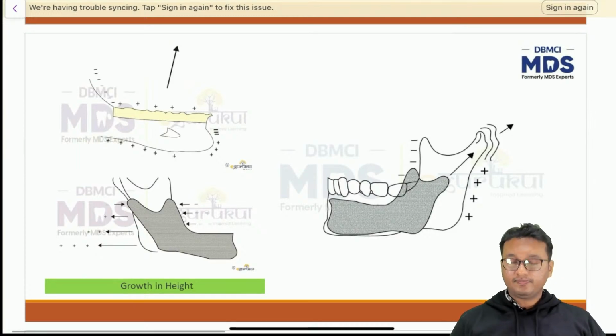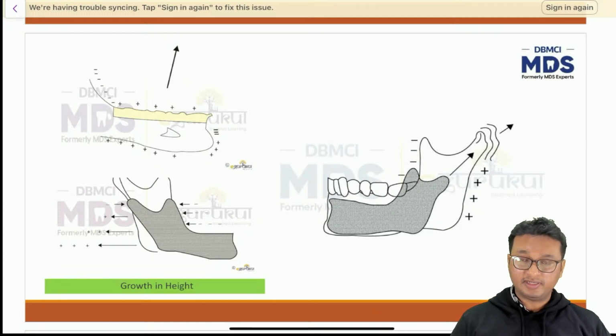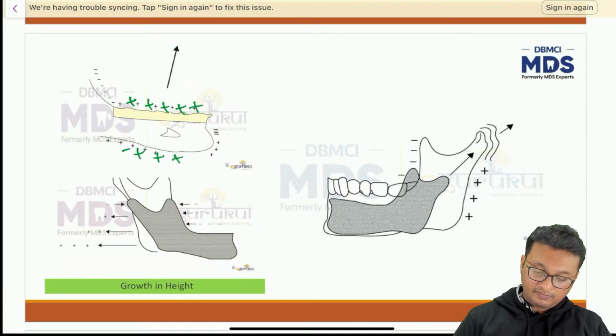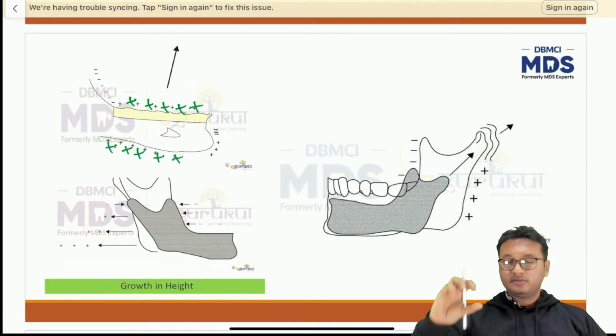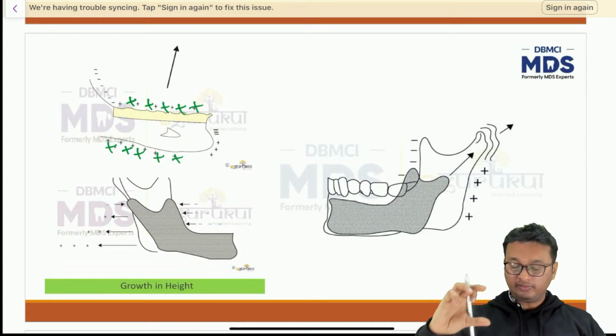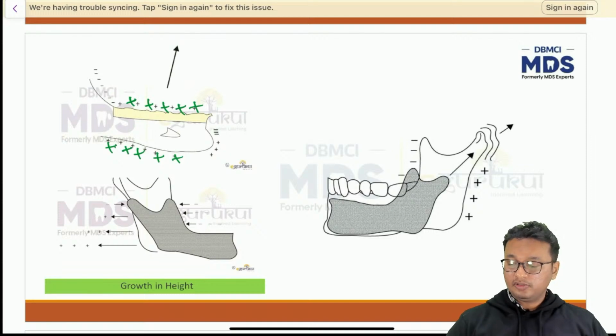Growth in height. I told you, once the teeth erupt, that's how the growth in height occurs, because the alveolar process also develops along with the teeth. So we have bone deposition along the inferior surface of the mandible. So the entire height of the mandible increases. We have talked about ramus uprighting. We have talked about growth of the condyle as well.